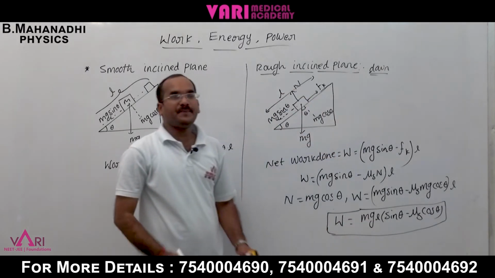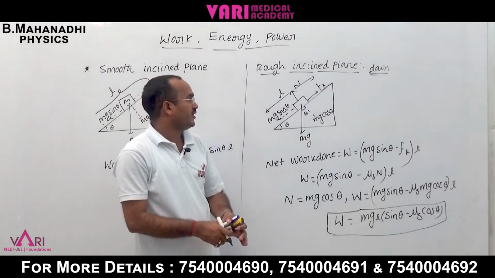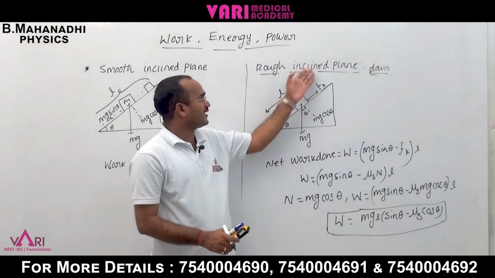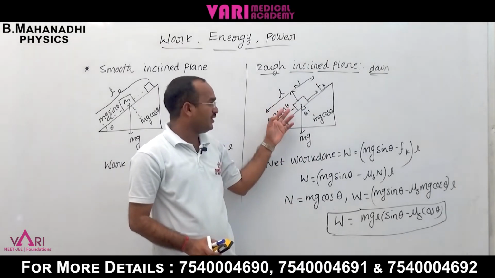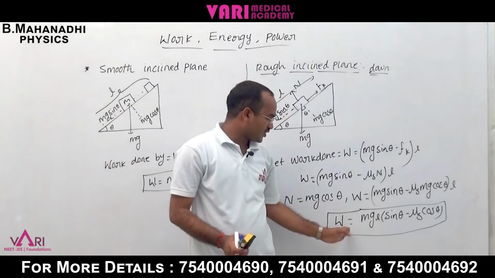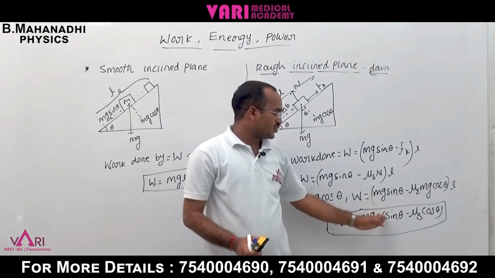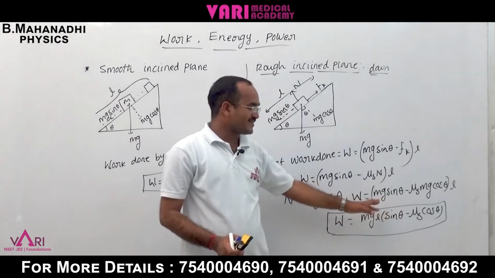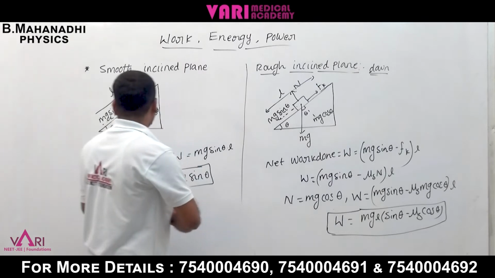If any body comes downside on a rough inclined plane, the work done is equal to mgL into sin theta minus mu s cos theta.